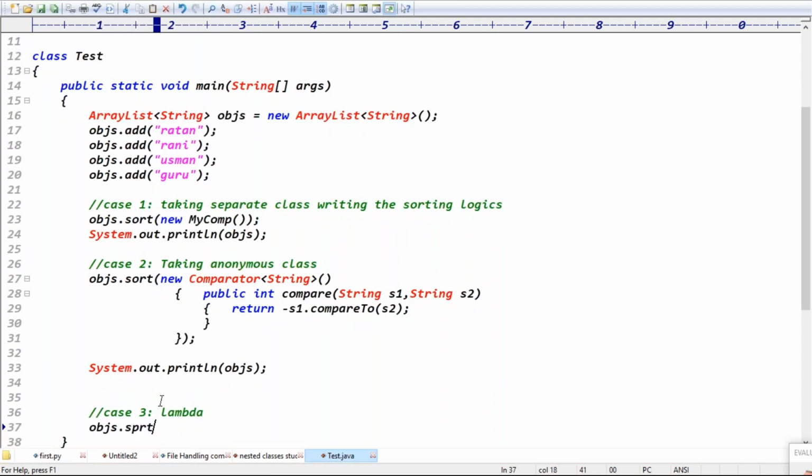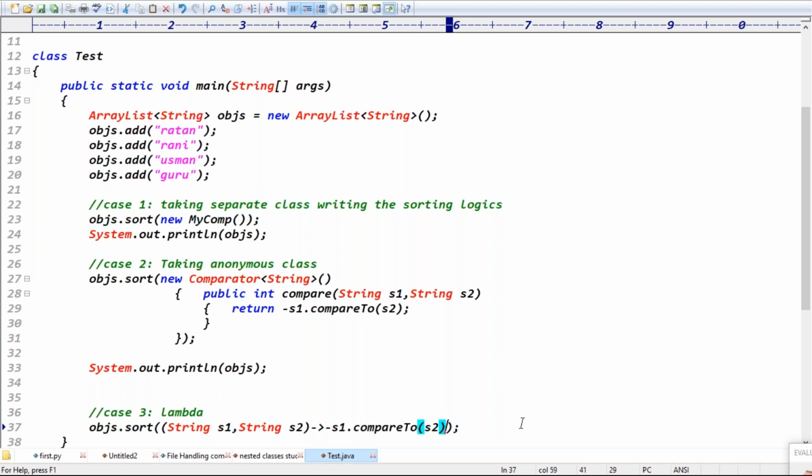Objs dot sort. Sort is expecting the comparator. Comparator is a normal functional interface. Functional interface means you can write a lambda directly here itself. Before the arrow are the arguments. What are the arguments here? String s1 and string s2. After the arrow is the logic. What is the logic you want? I want only this return logic. Then you can put the return logic.